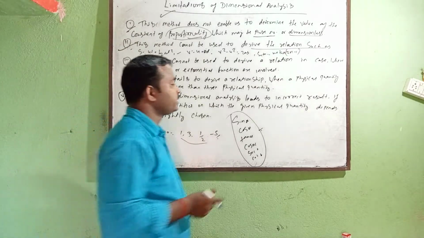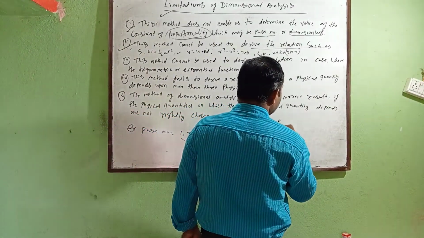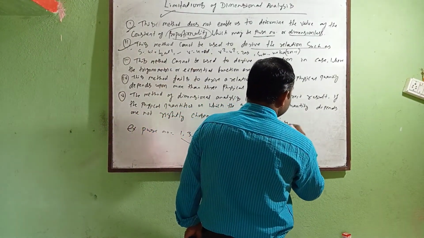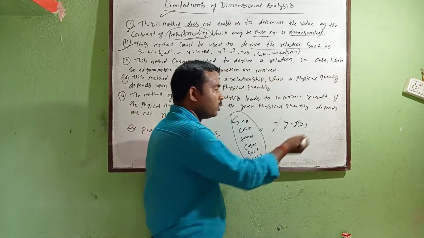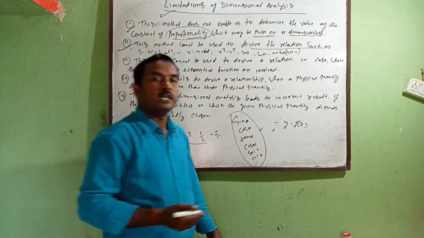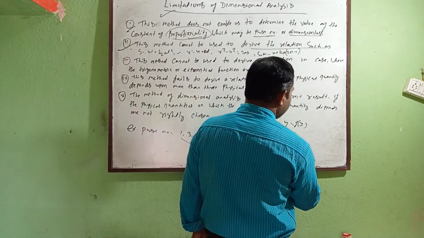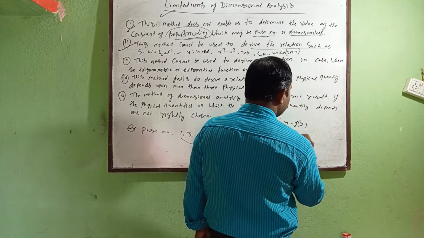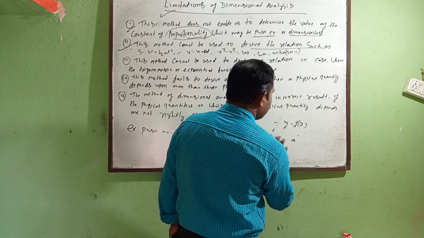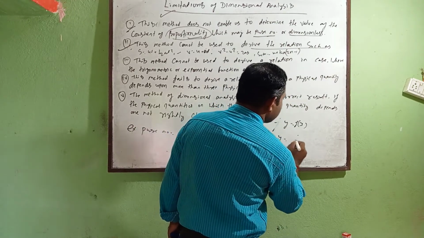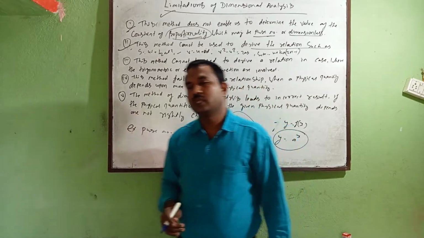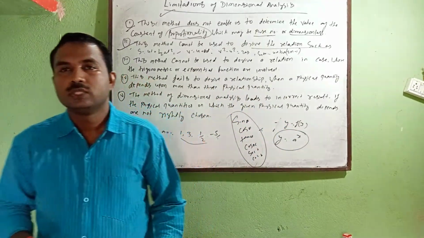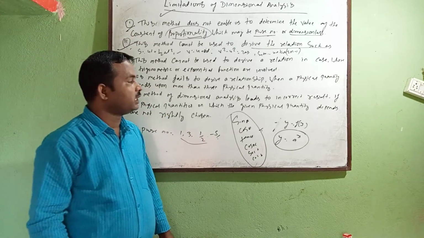Exponential, suppose that we have y is equal to a function of x like that, or suppose that y is equal to a to the power of any number, or you take, suppose that y is equal to a to the power x. If such types of equations are there, in that case also this method fails to find the result.